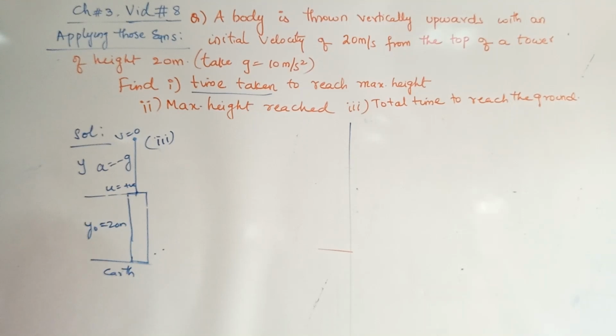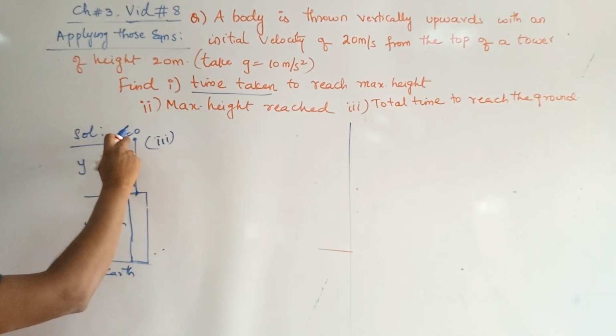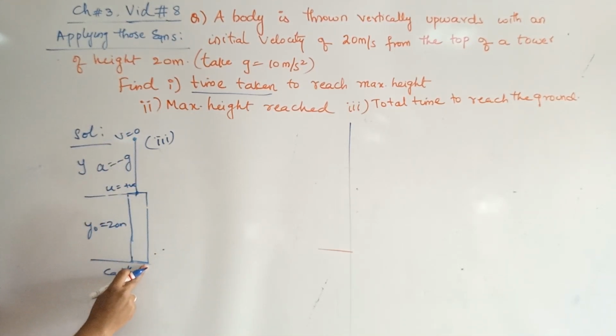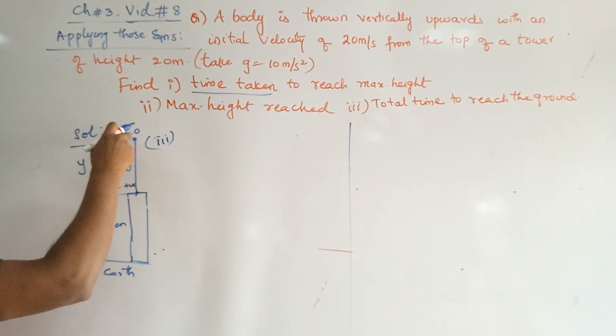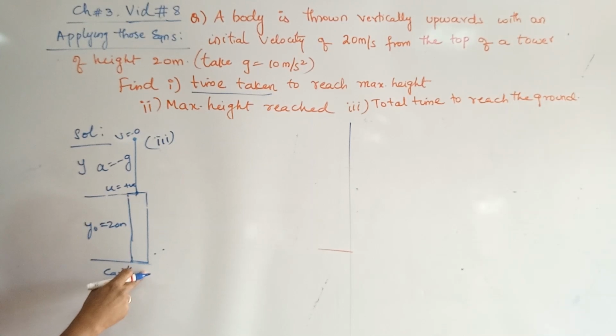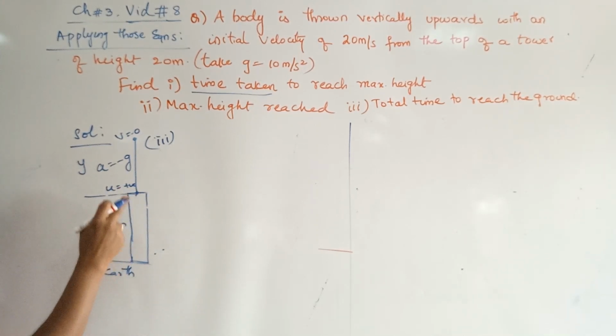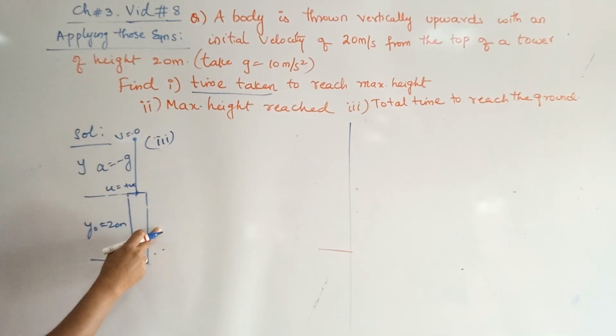From where to where is the total time? It is thrown upwards from here, and it has to reach the ground. It goes up, comes back and falls here. How much time? This is the time of ascent, from the top of the building to the highest point, then again the time of descent, then again the time to reach the surface. There are 3 total times, 1, 2 and 3. We will not do it in separate parts, as that becomes a lengthy process.